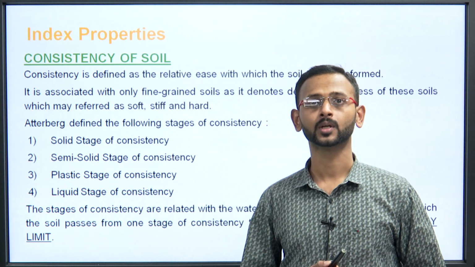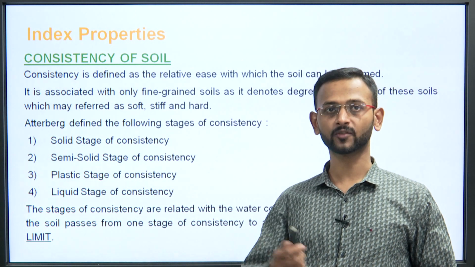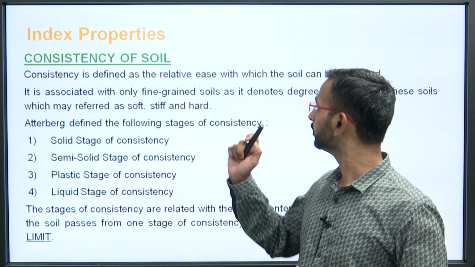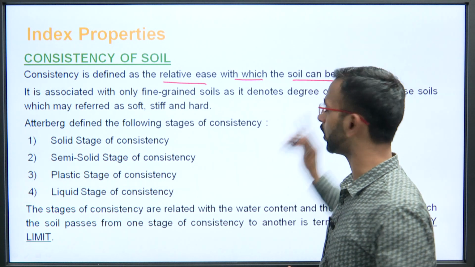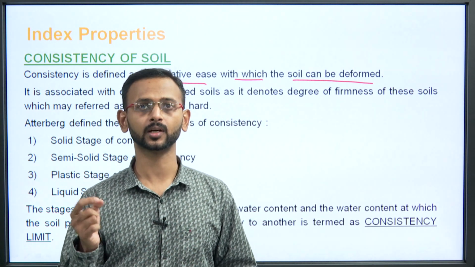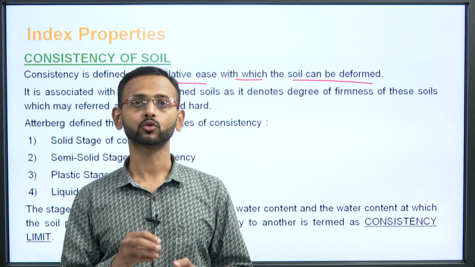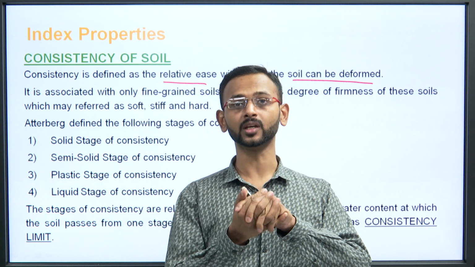What is consistency? First of all, understand the ability to deform. So how it is defined, we will be moving on to this straight away. It is defined as the relative ease with which the soil can be deformed. So let us take a very clayey type of soil, or let us say a child which plays with clay. So it can be easily remolded. When we change the water content in it, it can be easily remolded.